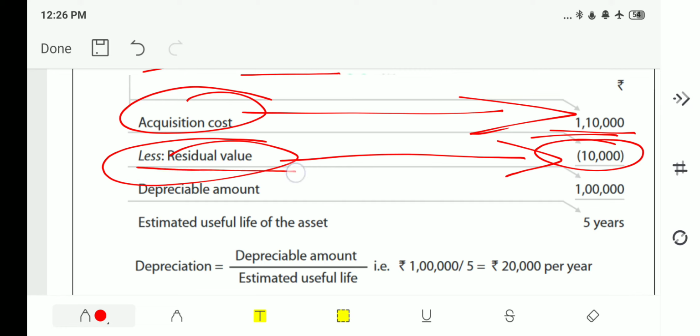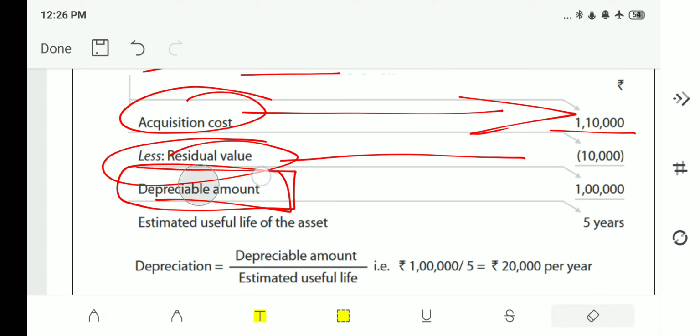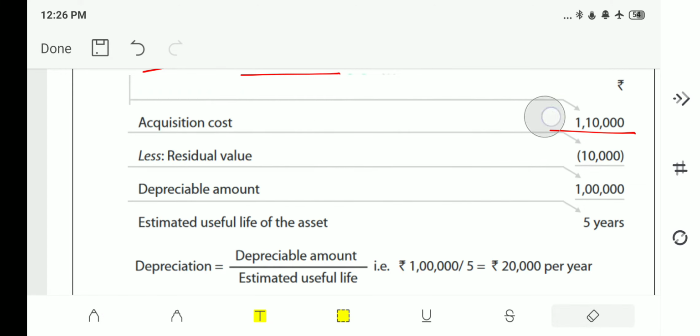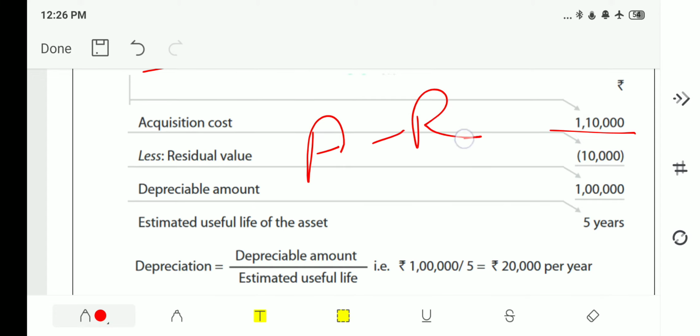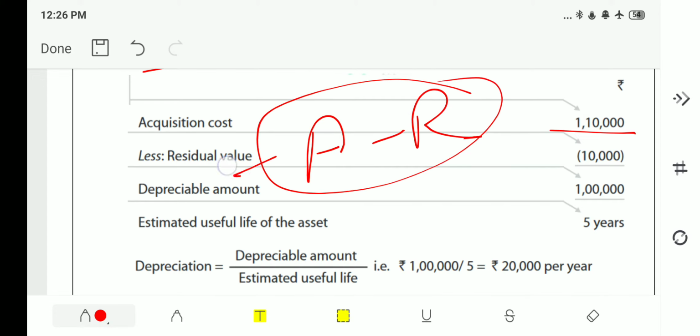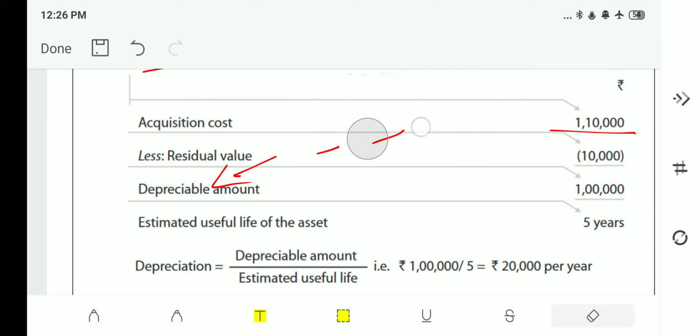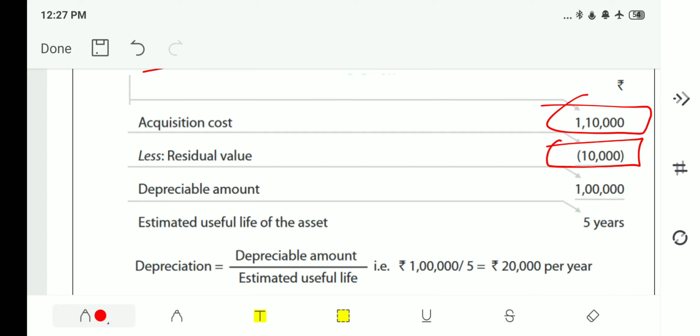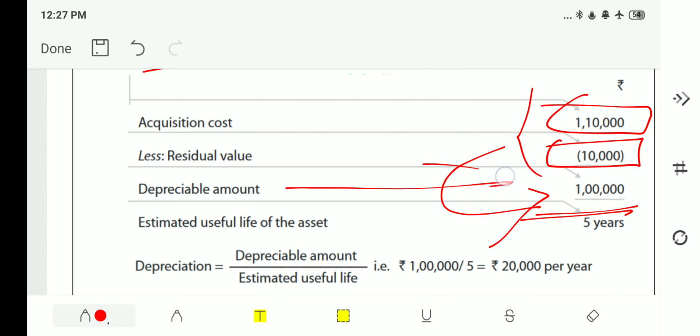Now, in order to calculate the depreciable amount, you need to remember this formula: acquisition cost minus residual value gives the depreciable amount. Hope you understood. See, 1,10,000 is the acquisition cost minus 10,000 is the residual value. Totally, I am getting 1 lakh rupees as the depreciable amount.